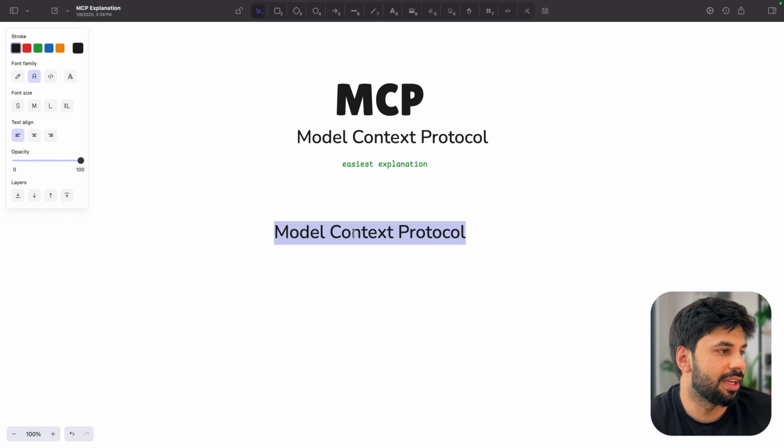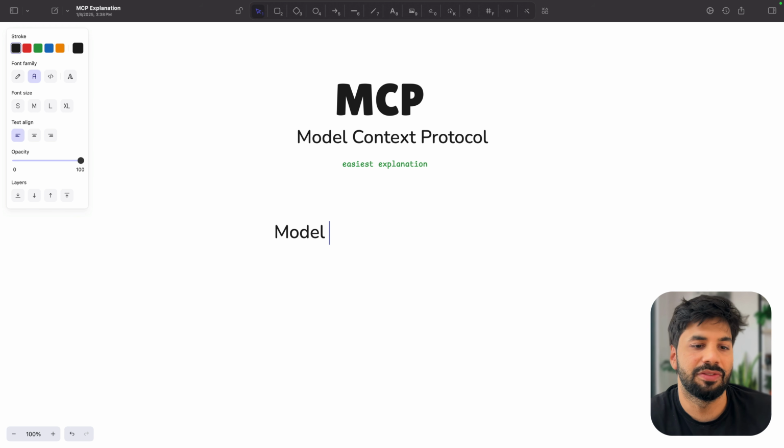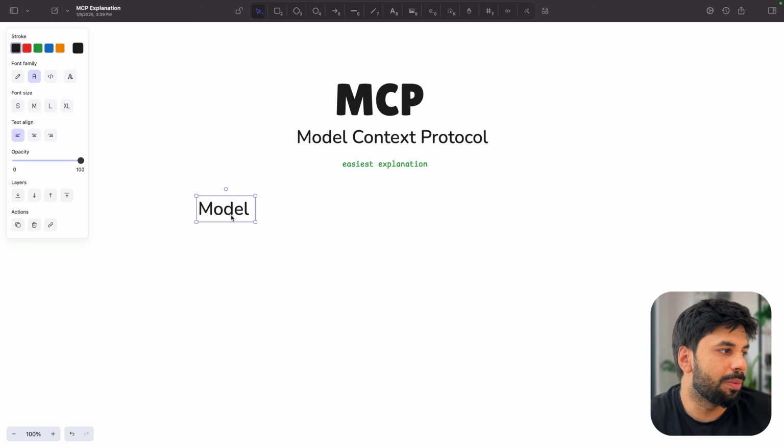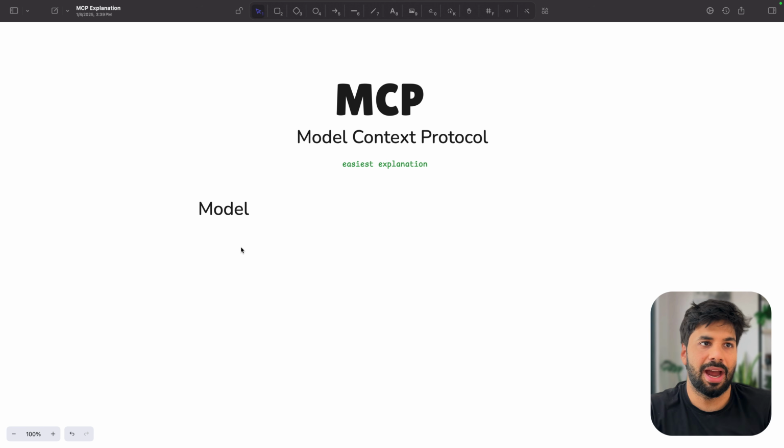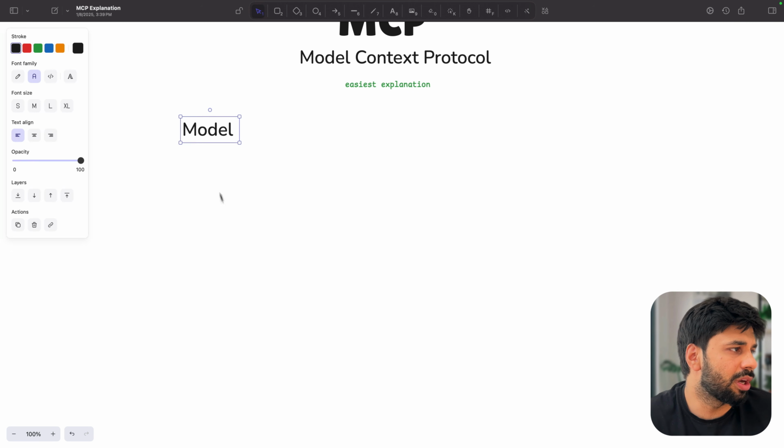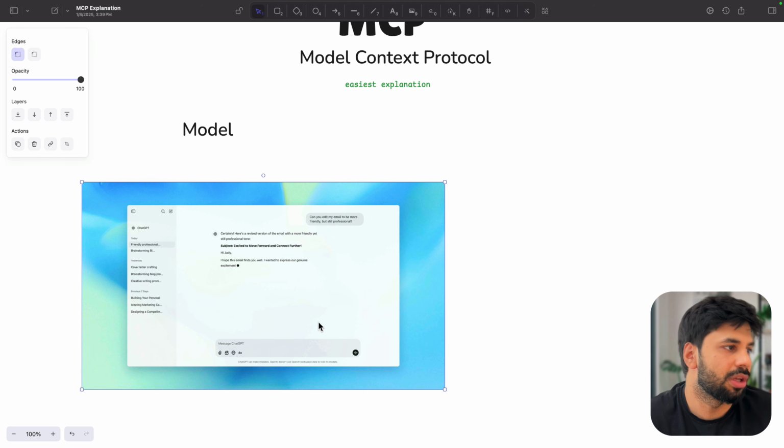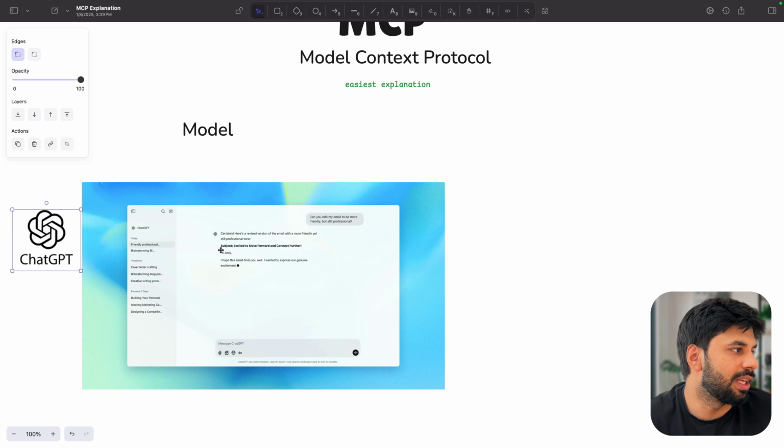The very first thing here is something known as model, right? So that's the very first term. When we talk about model, I think that now all of us have used ChatGPT, right? That is somewhere like the Google of AI, I would like to think. So model is just something which we can talk about. Now we are already aware about ChatGPT. You can go and start a new chat with your ChatGPT instance.